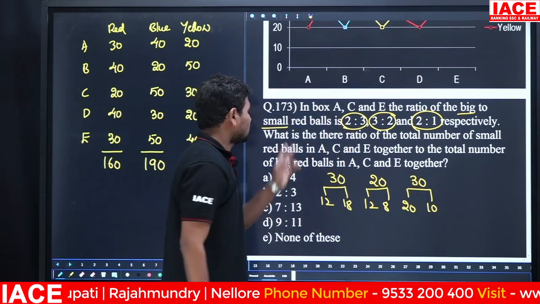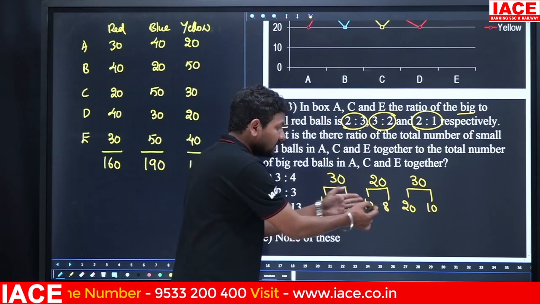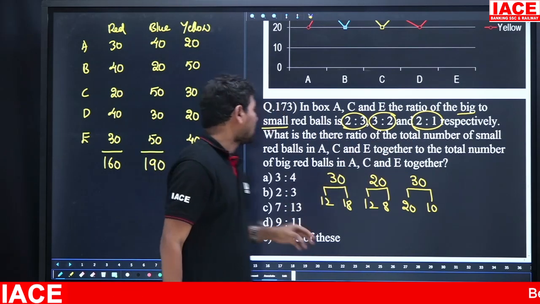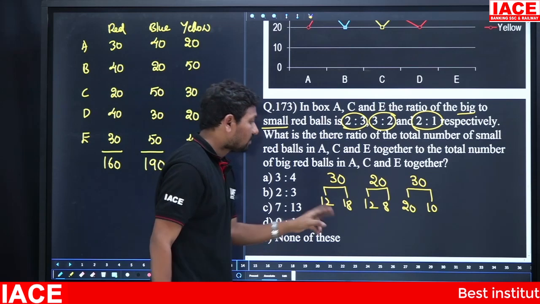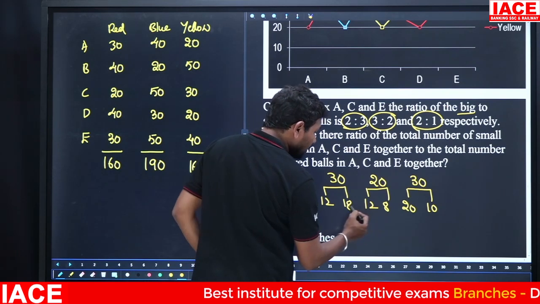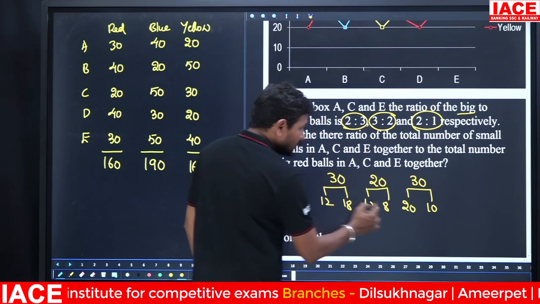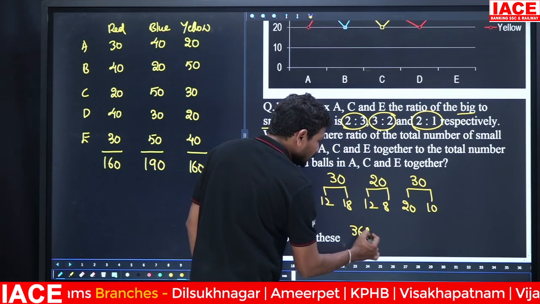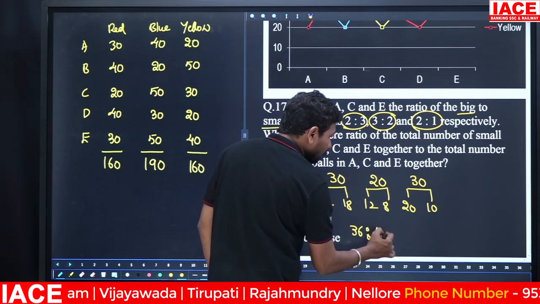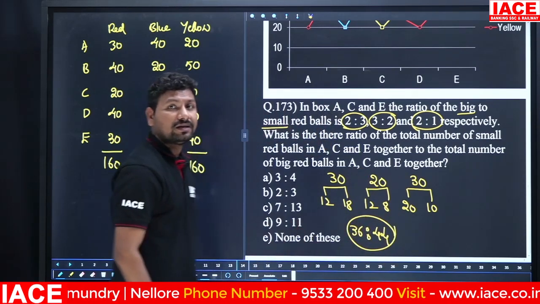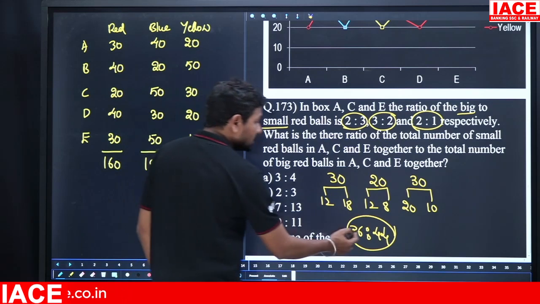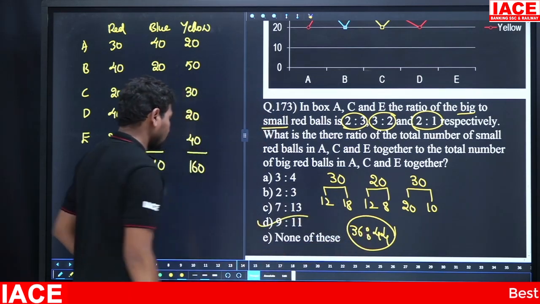Next, big balls to small balls. First one is big, second one is small. What is the ratio of the total number of small red balls? Small red balls: 18 plus 8, it is 24, not 24, it is 26. 26 plus 10 is 36. Now big balls, 12 plus 12 is 24, 24 plus 20 is 44. The ratio 36 to 44 is required, small ball to big ball. 36 and 44 both will be cancelled with 4: 4 9s are 36, 4 11s are 44. Then the answer is option D.